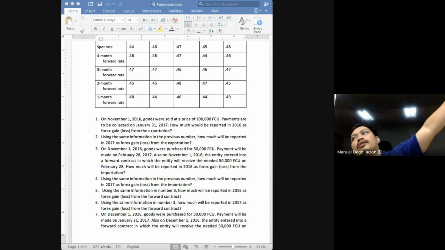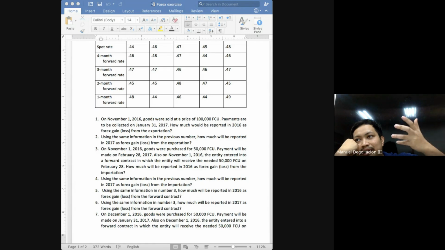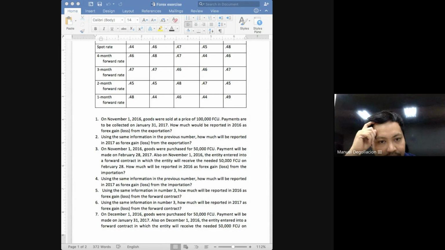Okay, when you record the forward contract transaction class, you will debit forward contract receivable and credit forward contract payable. In the forward contract receivable, it will be considered realized if you will get the foreign currencies during the maturity date. Your forward contract payable is to be paid in local currencies class. We'll demonstrate this as we answer number 5 and number 6.